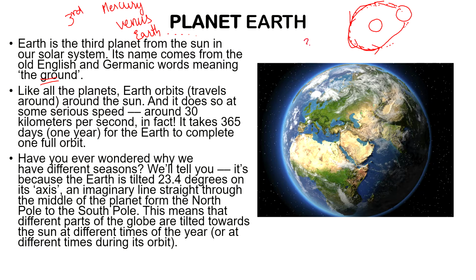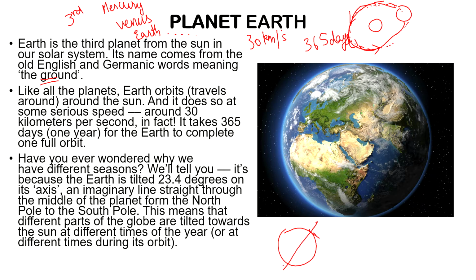It takes 365 days for Earth to complete a revolution around the Sun, and Earth revolves around the Sun at the speed of 30 kilometers per second.